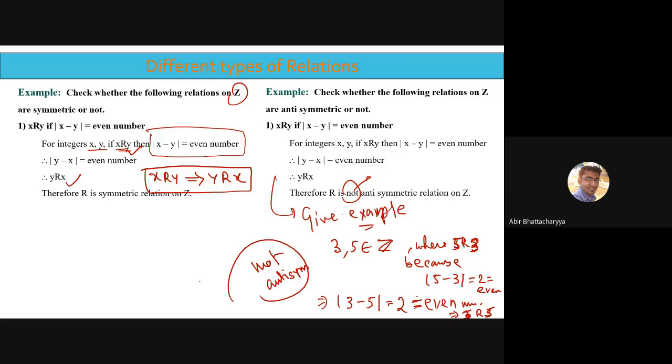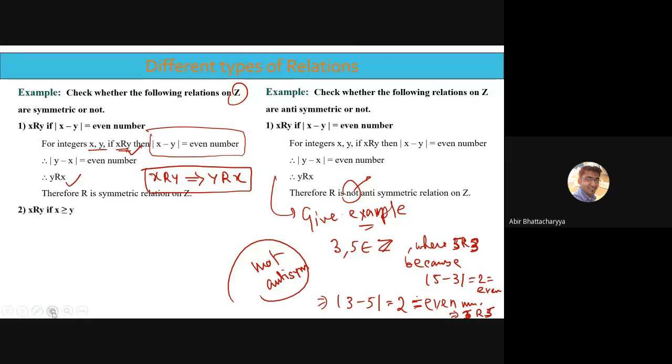What is the condition to be an antisymmetric relation? It should be like x related to y implies y not related to x. But in this case, it's not holding properly, so obviously we can say that it is not antisymmetric.